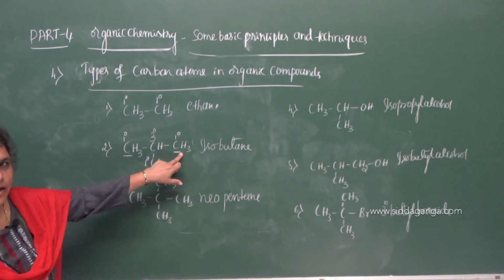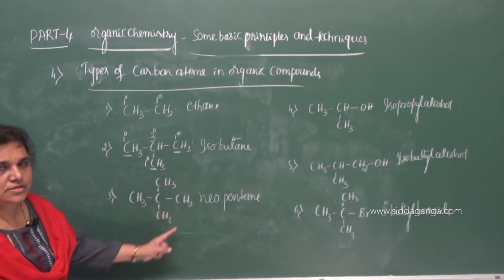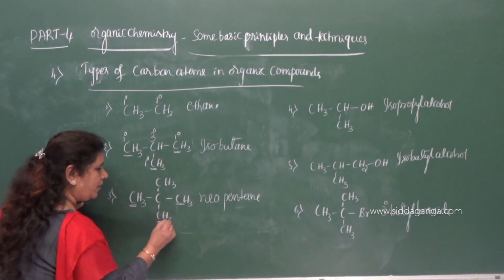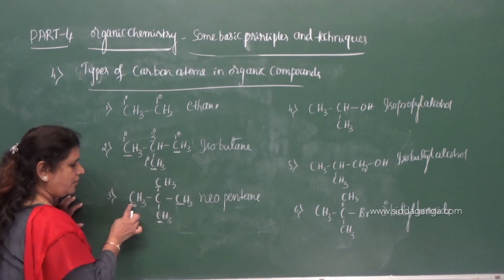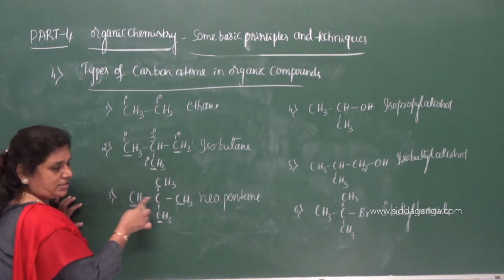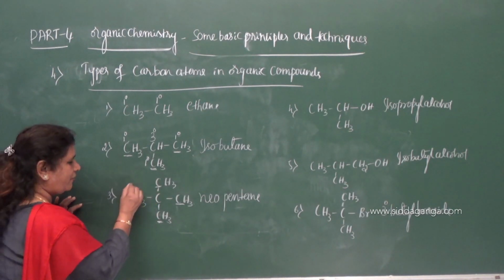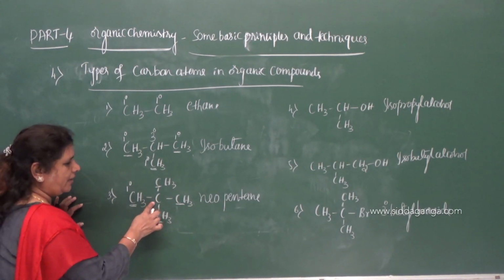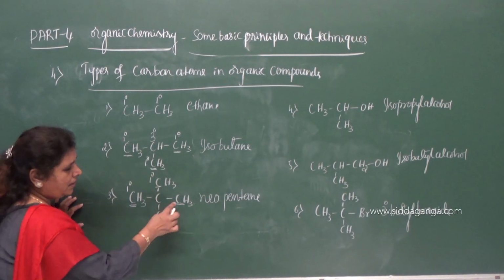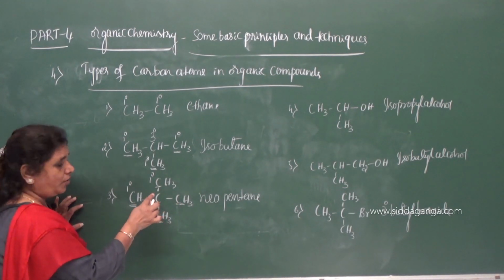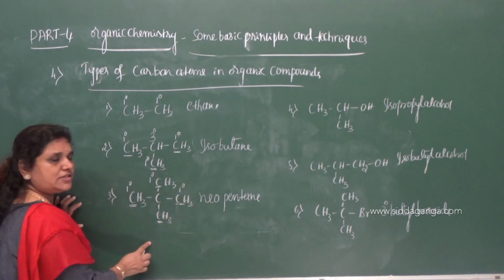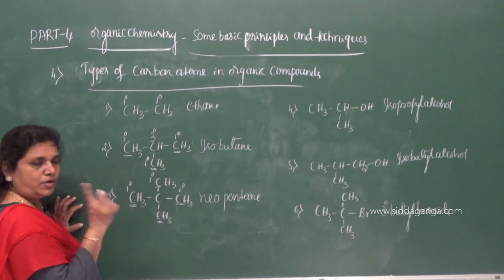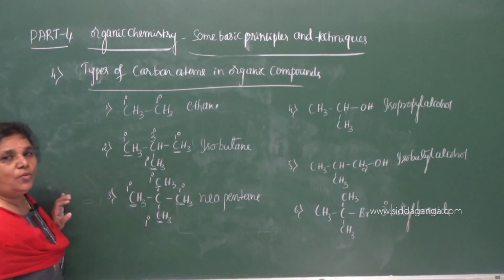Similarly, go through this compound and give me the type of carbon here. This carbon is bonded to one carbon, therefore it is primary. This carbon is bonded to only one carbon directly, therefore this is also primary, that is 1 degree carbon. This carbon is also bonded to only one carbon, so this is also 1 degree carbon.